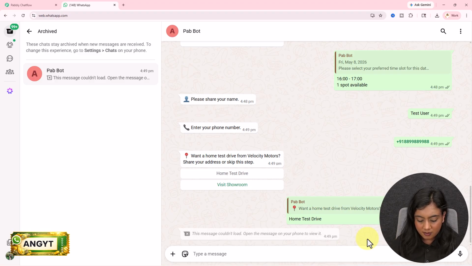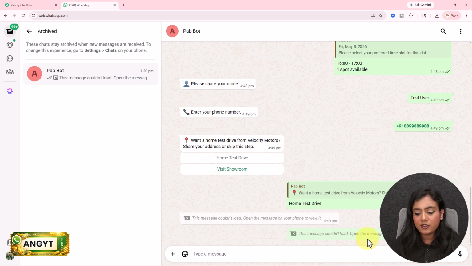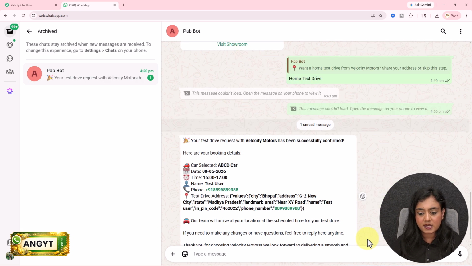I will write my details right over here. My name is test user. This is my phone number. So I've entered the entire address, G2 New City near XY Road, Bhopal, Madhya Pradesh. I will send this address right over here. And you can see over here the message has been forwarded successfully.